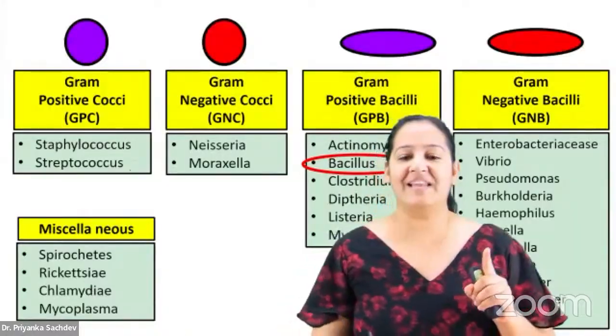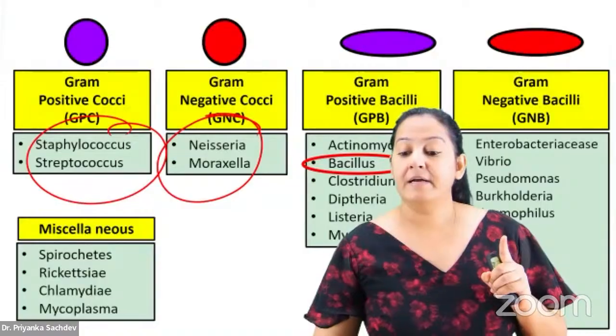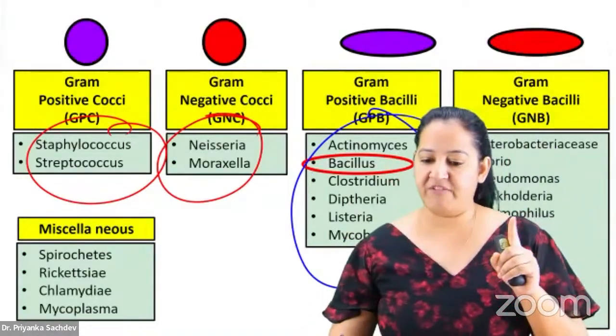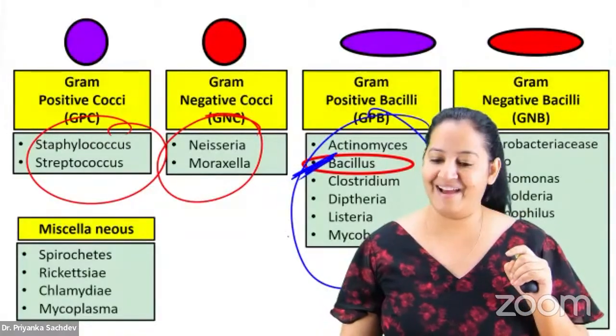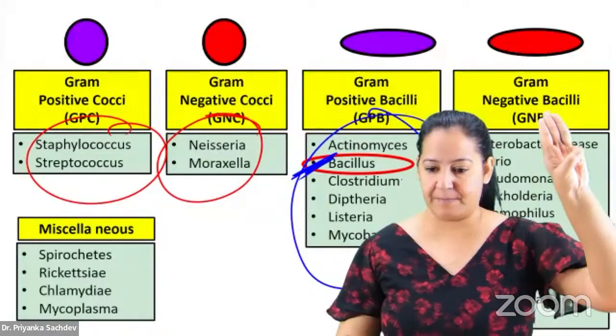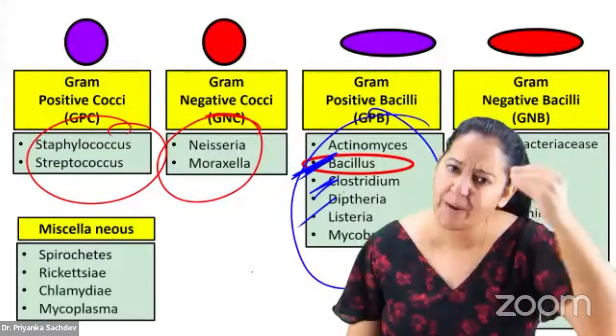So we are done with Neisseria, we are done with staph and strep. Now let me come to the gram-positive bacilli. I will teach you a few important bacteria from here and then we will move on to virology. I will teach you three ultra important bacteria: Bacillus anthracis, Clostridium and diphtheria. You frequently get questions on these.